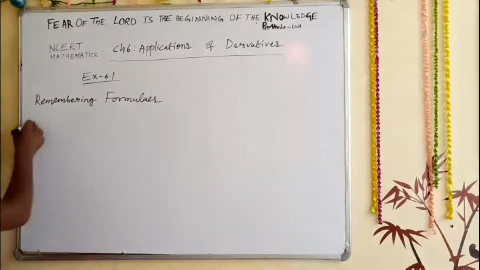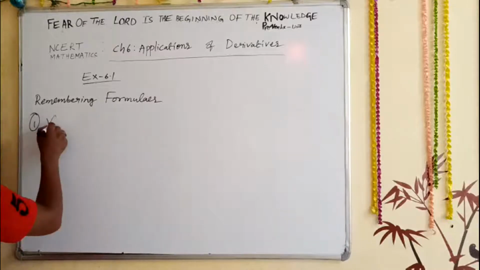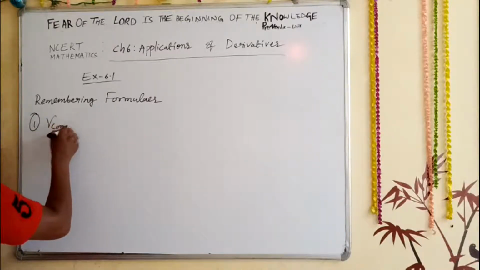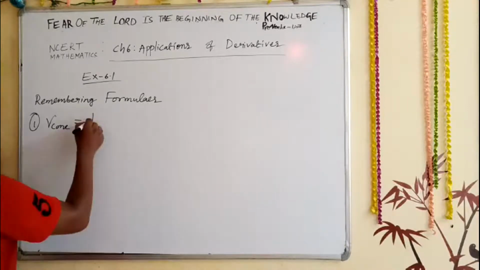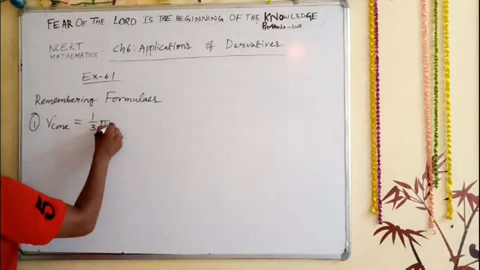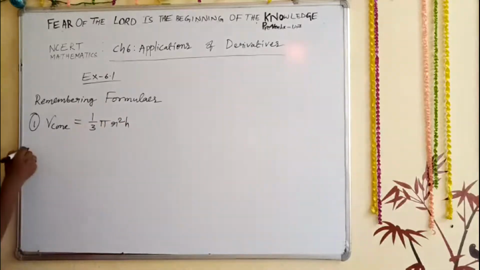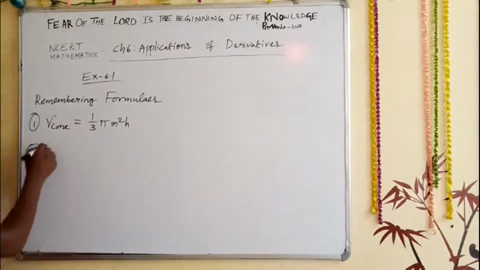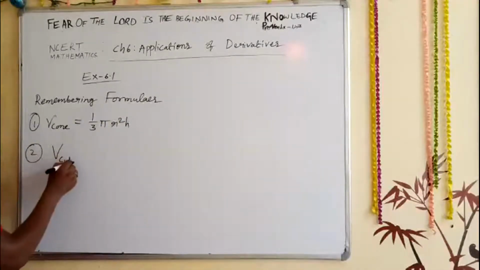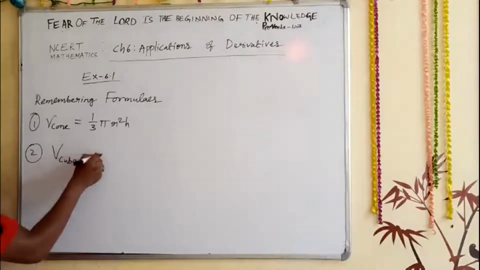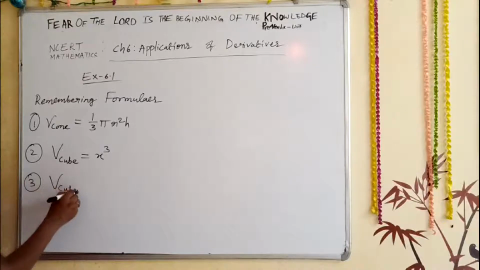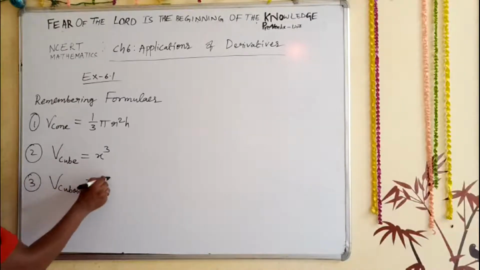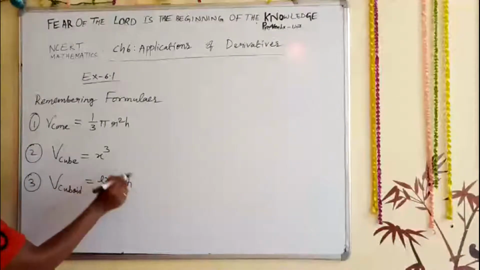The first one is the volume of a cone. V cone is nothing but the volume of a cone: 1 upon 3 pi r square h. And the second one is the volume of a cube, it's equal to x cube. And your third one is the volume of a cuboid, equal to length into breadth into height.